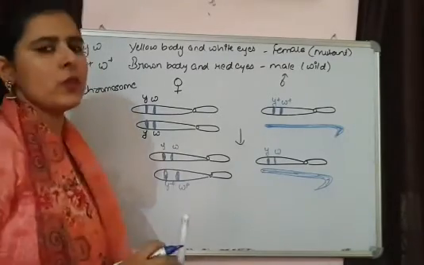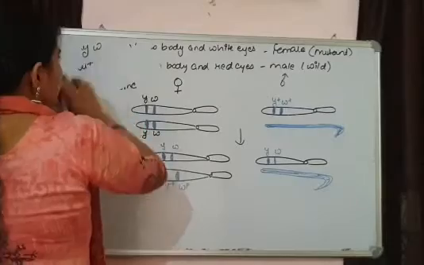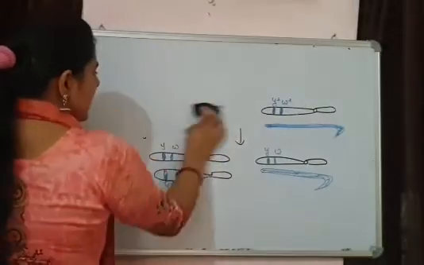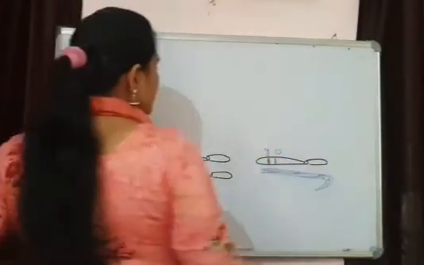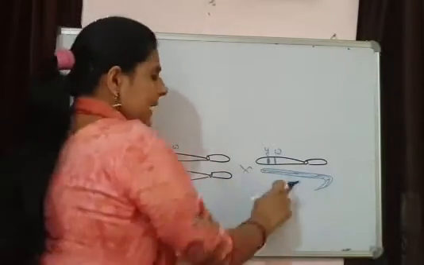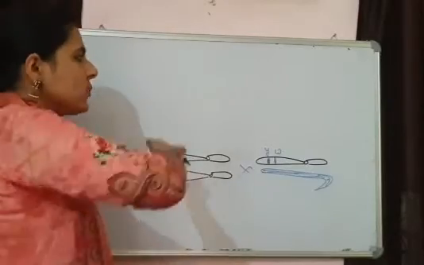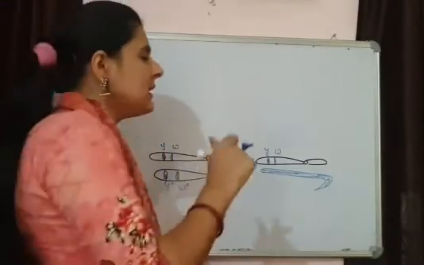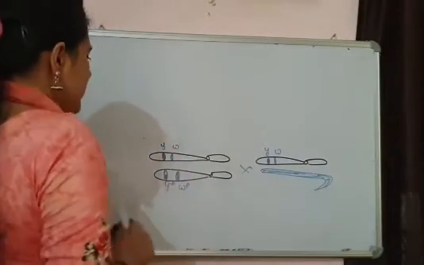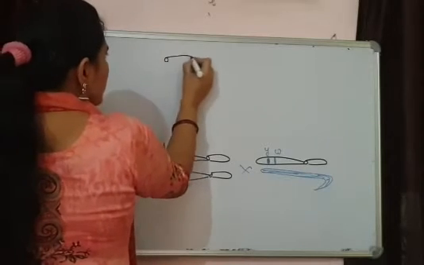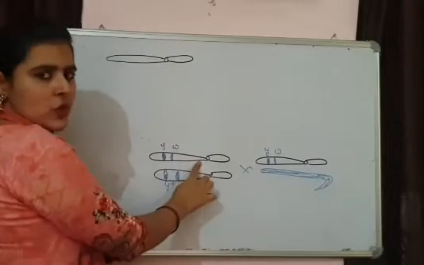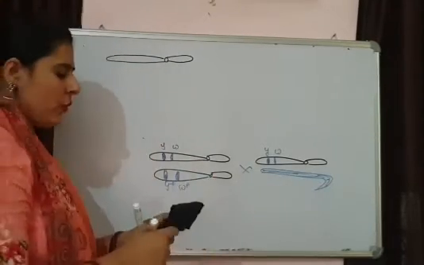Now when we are going for the F2 generation, in F2 generation we are showing both parental types and recombinant types. Let's see how parental and recombinant types are getting from here. From crossing between these two, female and male, what type of parental type? First we are discussing about the parental type, and secondly we will discuss about the recombinant type. Now let's talk about the parental types. So if I am going to show the parental type males. So the males are getting one X chromosome from mother and one Y chromosome from father.